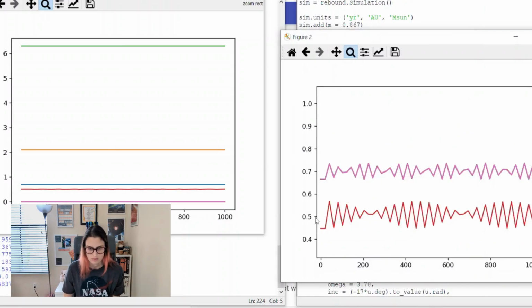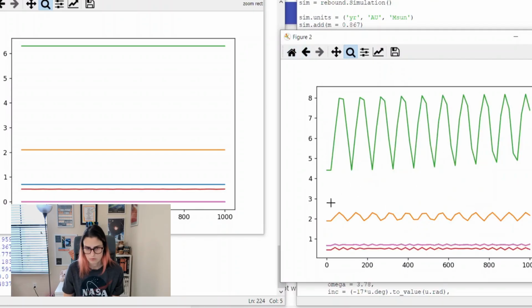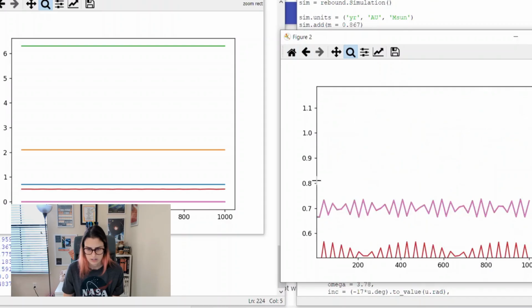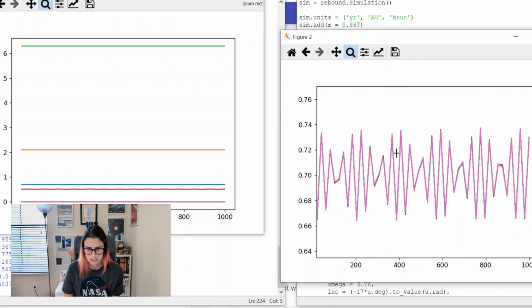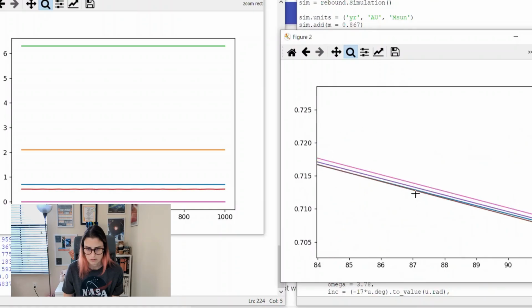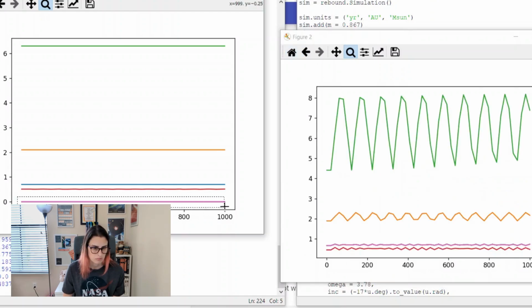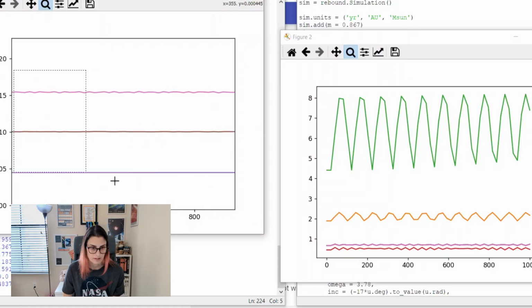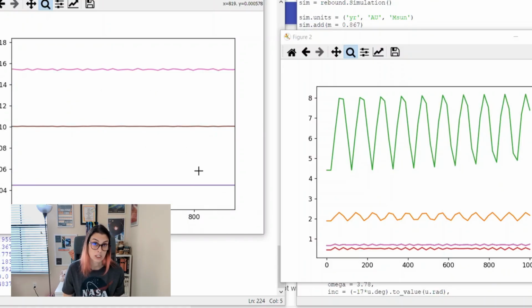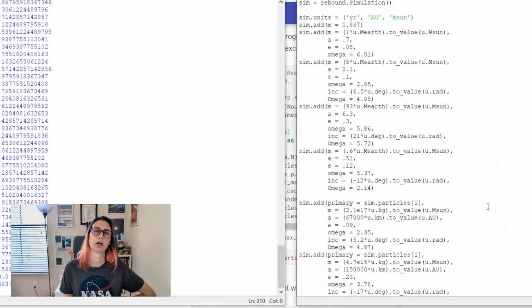If we zoom in, we see this is our really close-in planet. You can see some structure in its movement there. And then this is our habitable planet with its moons. You'll be able to see, we probably have to zoom in really close here, that obviously they are very close to the planet the whole time. And if we look at their semi-major axes, way down here, they're stable. This is only a 1,000-year time frame. It's more than 1,000 orbits of our habitable planet because it's at only 0.7 AU. Don't have the patience to do it for longer.